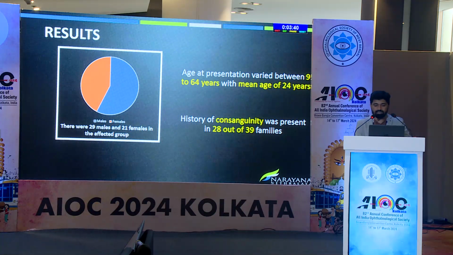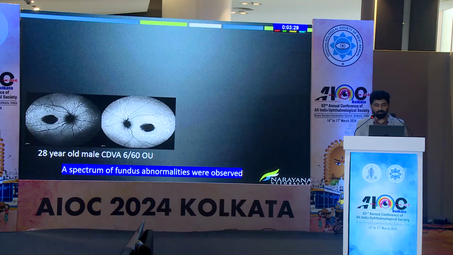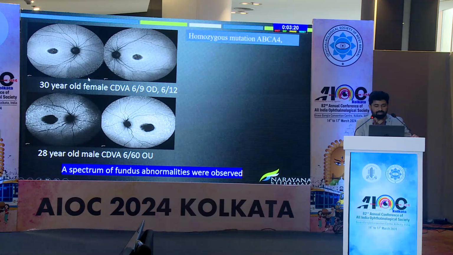So coming to the results, the age ranged between 9 to 64 years with a mean of 24 years. The consanguinity was present in 28 out of 39 families, that is almost 75%. So a spectrum of fundus abnormalities was detected. This was a 28-year-old male with a typical Stargardt-like phenotype. This patient had homozygous mutation in the ABCA4 gene. The second one is a 30-year-old female, also had Stargardt's ABCA4 mutation, but there was only atrophic macular changes and